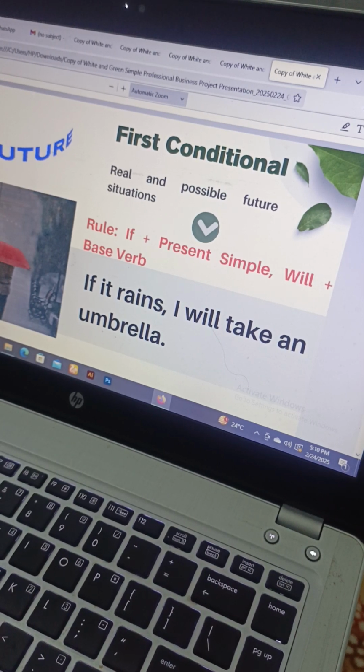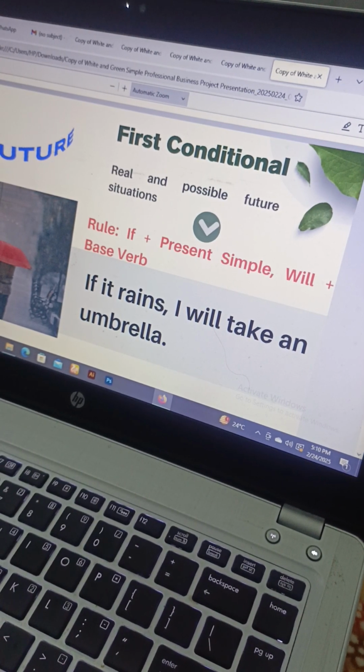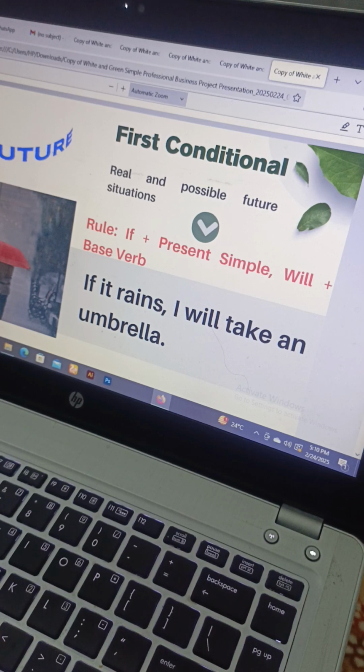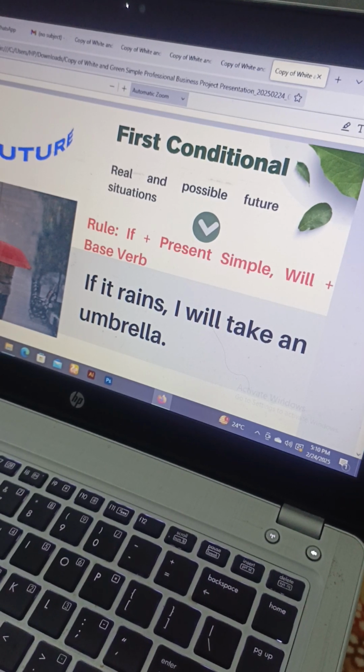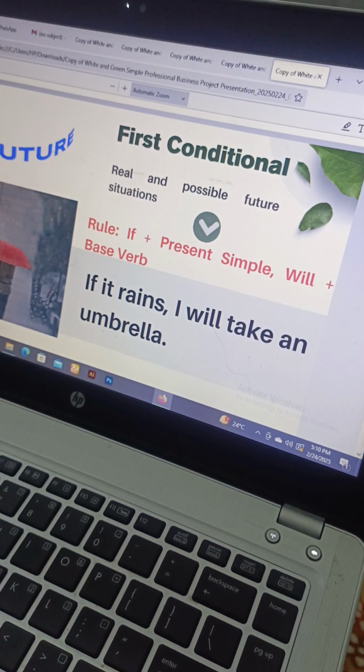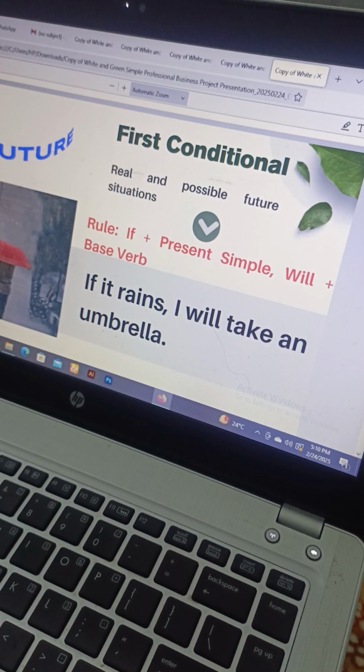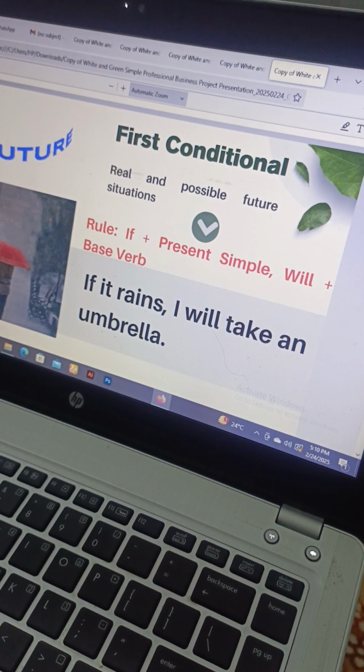Okay, now the first conditional. If there's any sentence that talks about a situation that may happen, it's not necessary that it will happen, there's a possibility that it can happen, and it's related to a future event. It's not something present, it's something upcoming, a future thing.